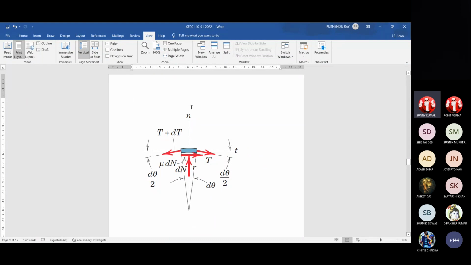That is for the n positive direction. And for the t positive direction, this tangential direction, this capital T multiplied by cosine half d theta plus mu dn minus T plus dT cosine half d theta, and no contribution from